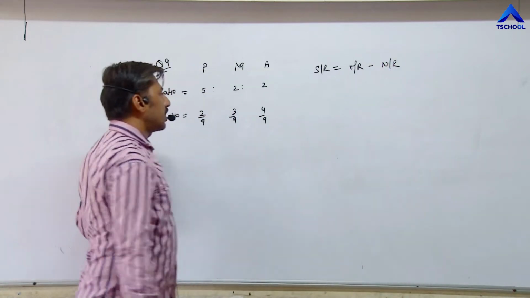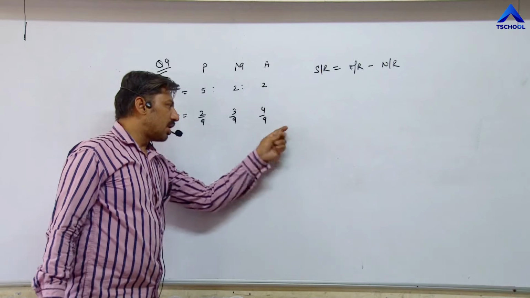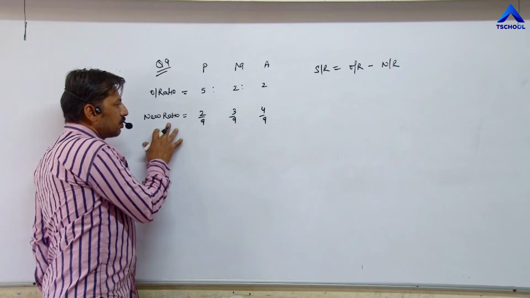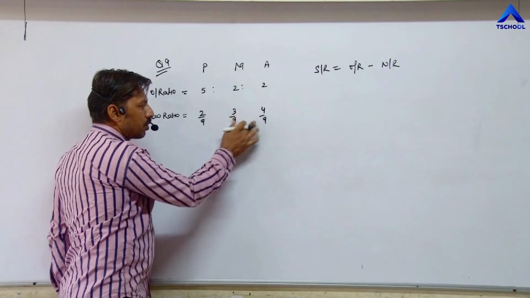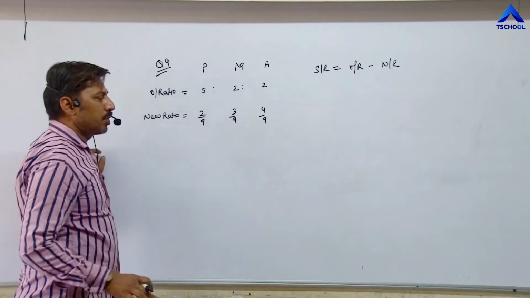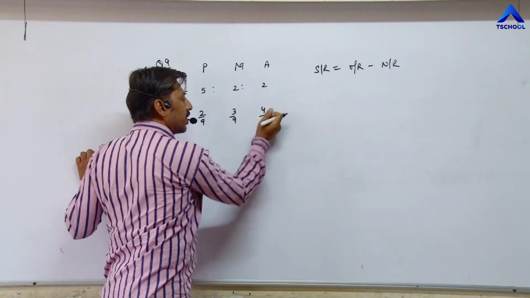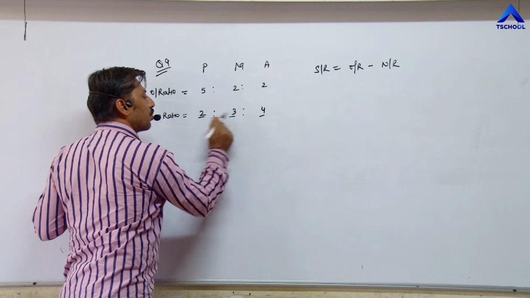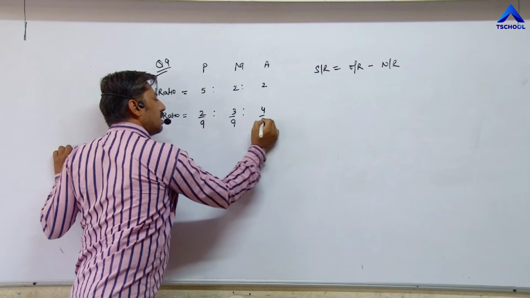Before calculating the sacrificing ratio, the solution is very easy, but before that try to understand this fraction. Here the ratio is given in fraction form, 2 upon 9, 3 upon 9, 4 upon 9. In this question there is no problem because the denominator is the same, 9, 9, 9. So we can remove 9, 9, 9 and the ratio becomes 2 is to 3 is to 4.